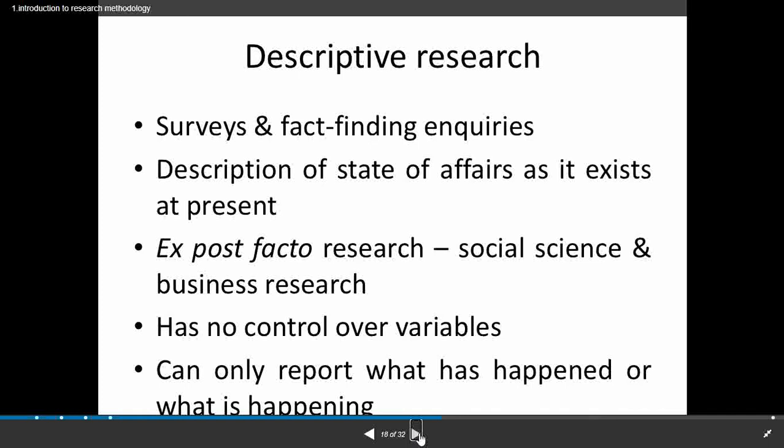It has no control over variables. Descriptive research does not have any control over variables because the subject has already happened. We can't do anything in that subject, and we can't alter any concept. We are just going to study what has happened and present it as it is presently. It can only report what has happened or what is happening. So this comes under descriptive research.